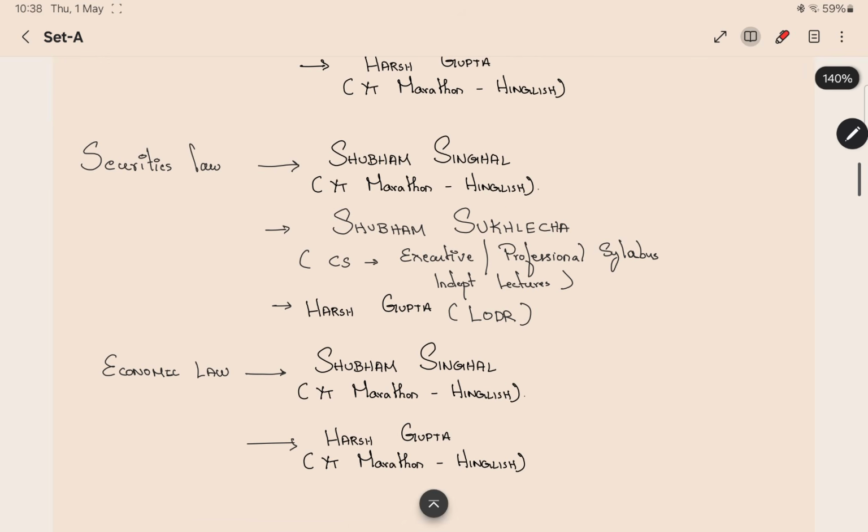Next, for securities laws, you can go for Shubham Singhal sir. He has taken the YouTube marathons. You can also refer to Shubham Suklecha. He is taking those classes not exclusively for chartered accountant students, but for company secretary students. It will also be relevant for chartered accountant students. You can refer to this marathon and then study the parts which are relevant for you by referring to the ICAI module. Only study those parts which are in our syllabus. He will be taking extra also, but that will not be relevant for us. So if you want, you can read that extra part for knowledge purposes, but generally the part which is relevant for us is most important.